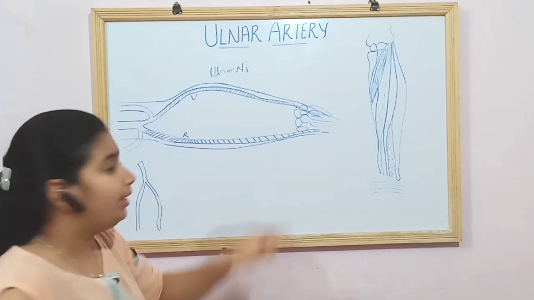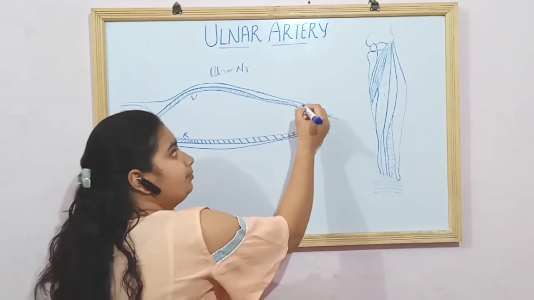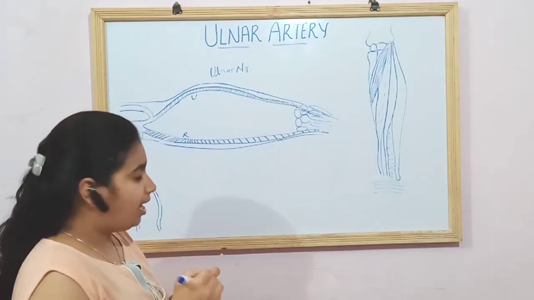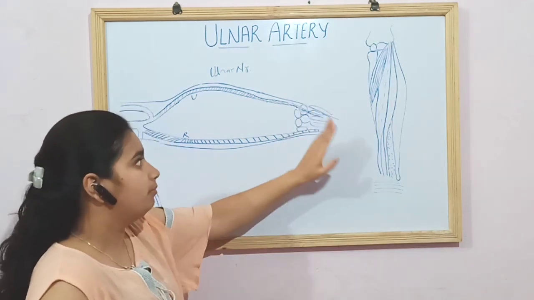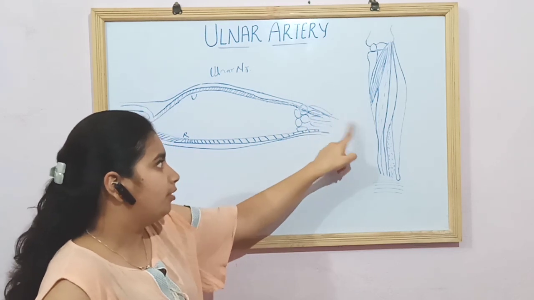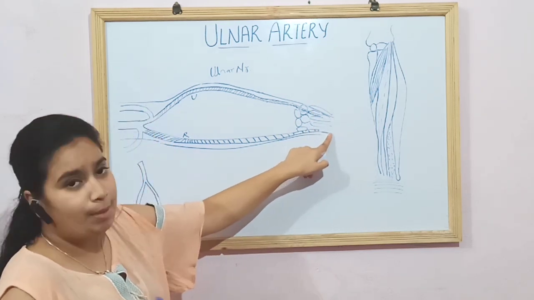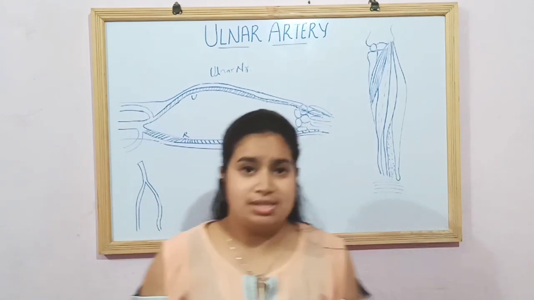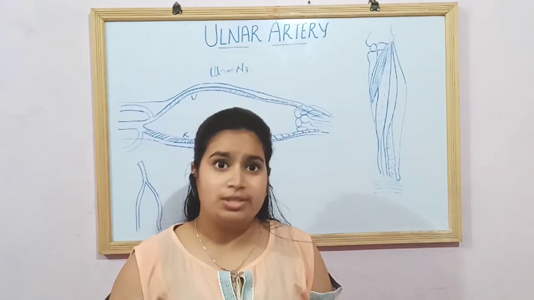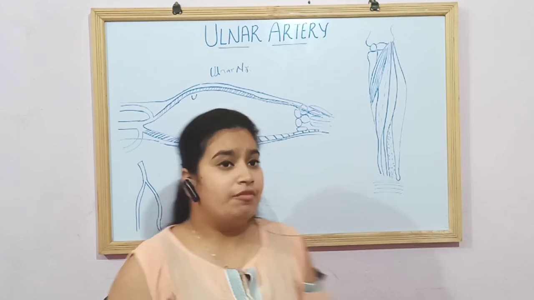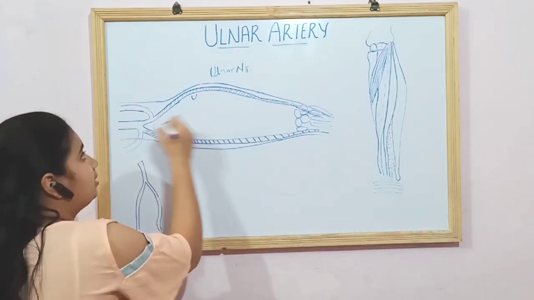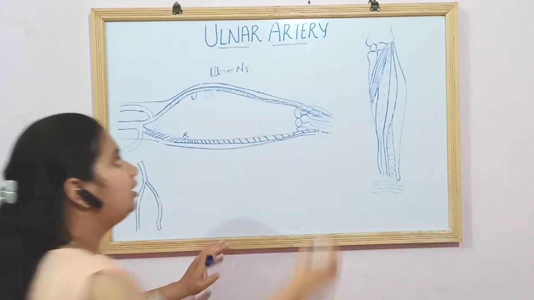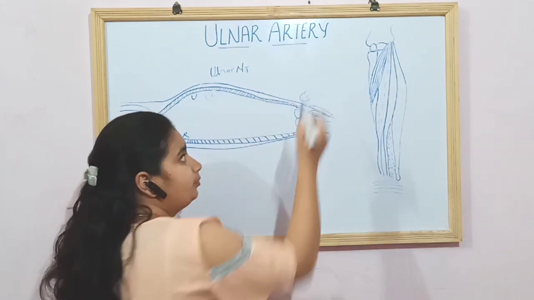And the third point is at the pisiform bone. Here at the pisiform bone the ulnar artery ends, and from here, moving further, it anastomoses with the palmar branches of the radial artery. So these were the landmarks and three important points of the ulnar artery. First is at the neck of the radius, second is somewhere between the upper 1/3 and the lower 2/3, and third is at the pisiform bone.